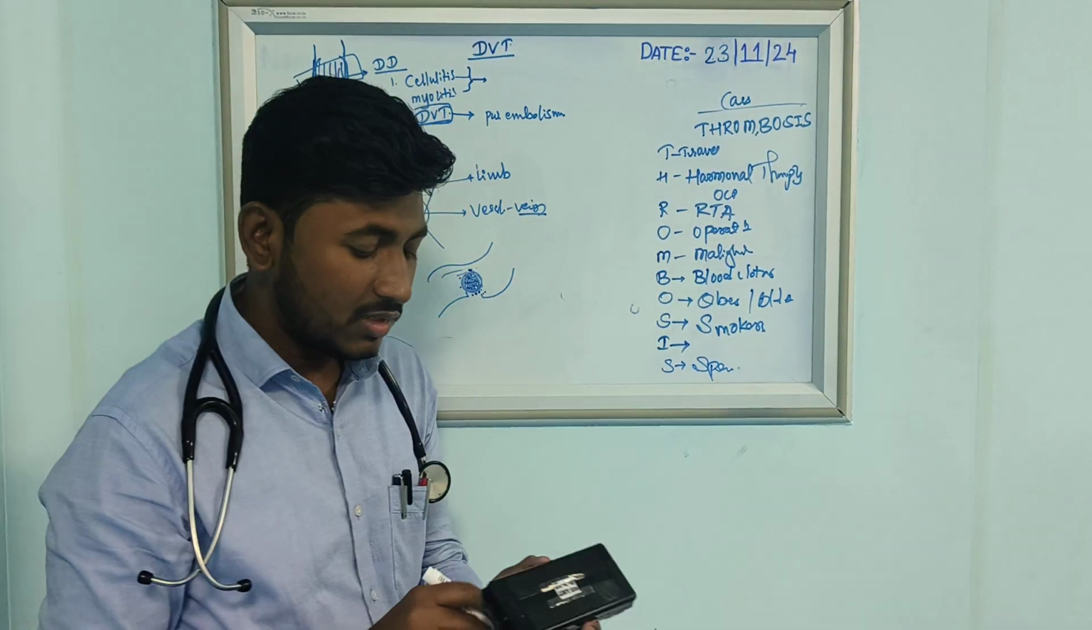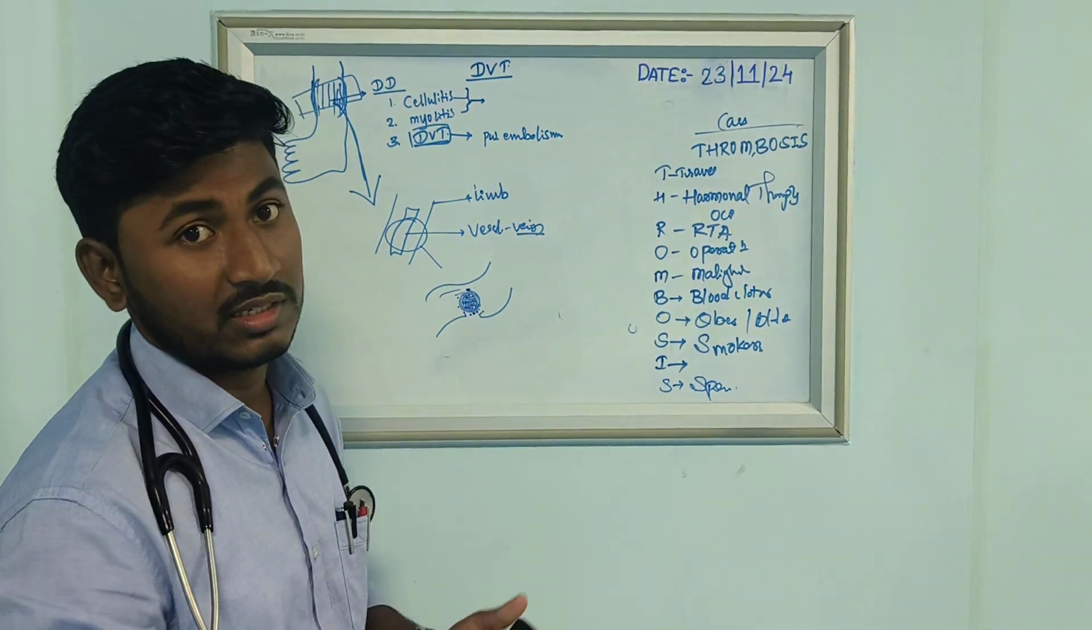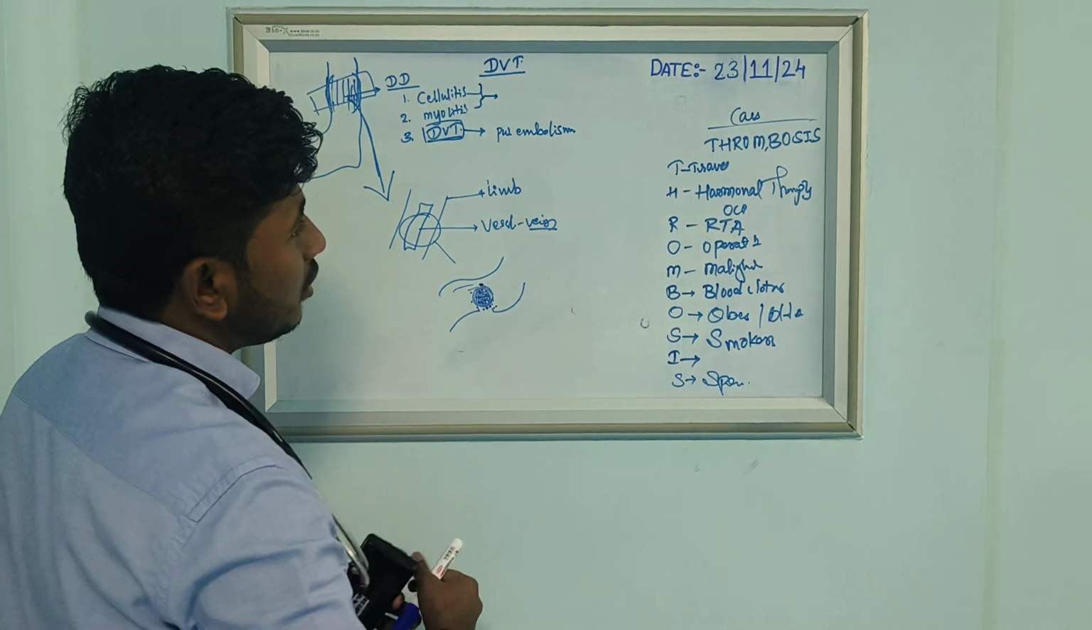There are some patients who are operated for splenectomy. You know that the spleen is a graveyard for the red blood cells. Because of this condition, the patient may get DVT. So these are the causes.